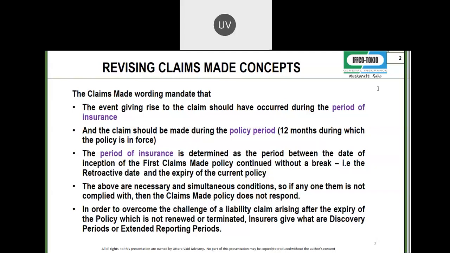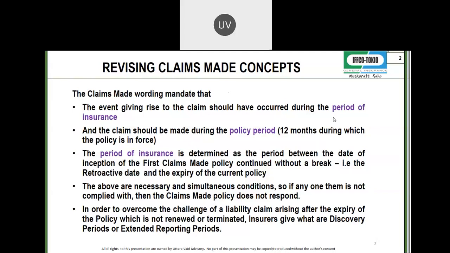When I say a claim, not the claim that the insured makes on the insurer. It is very clear that this refers to the claim that is made by the third party claimant on the insured. So the claim that is made by the third party claimant on the insured should be during the policy period. These are two necessary and simultaneous conditions.